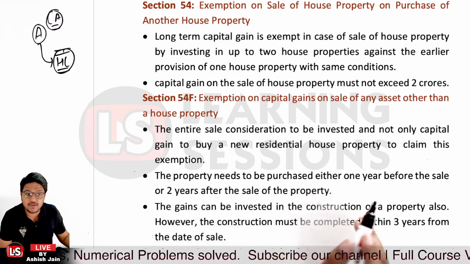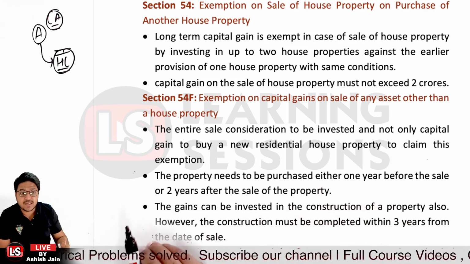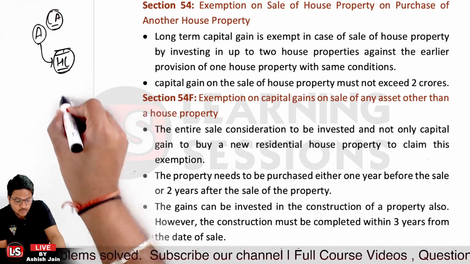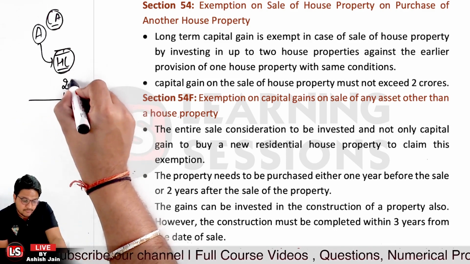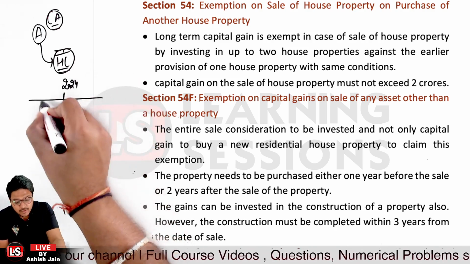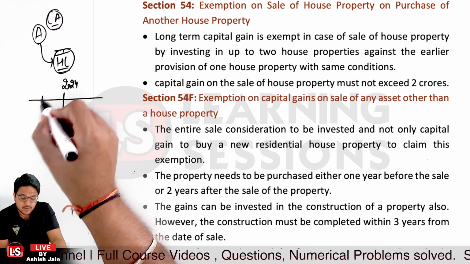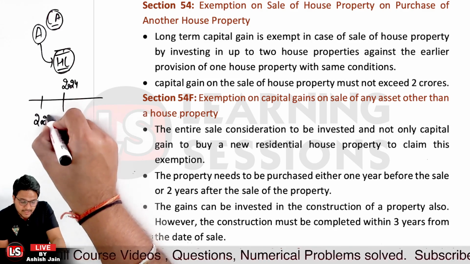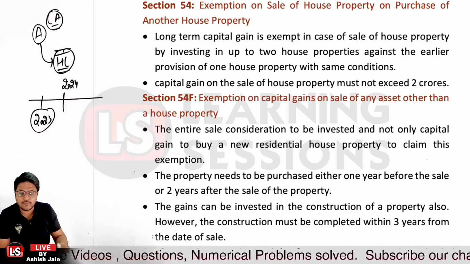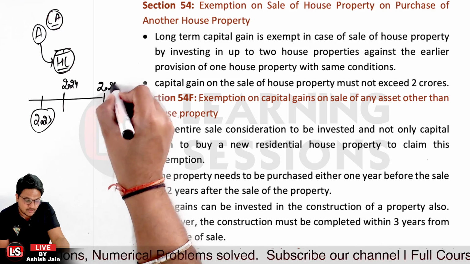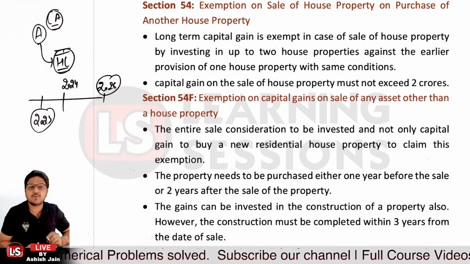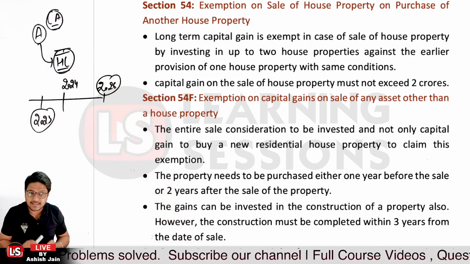But the scenario is this: the property needs to be purchased either 1 year before. So let's say you sold the asset in year 2024. In that scenario, either you must have purchased the housing property up to 1 year before, that is 2023 to 2024, or in the next 2 years, that is up to 2026, you have to purchase a property, then this exemption will be allowed, otherwise not, right? That is the case over there.